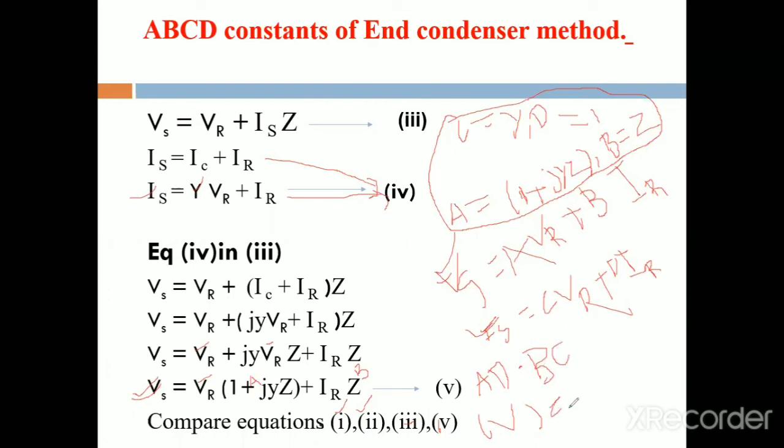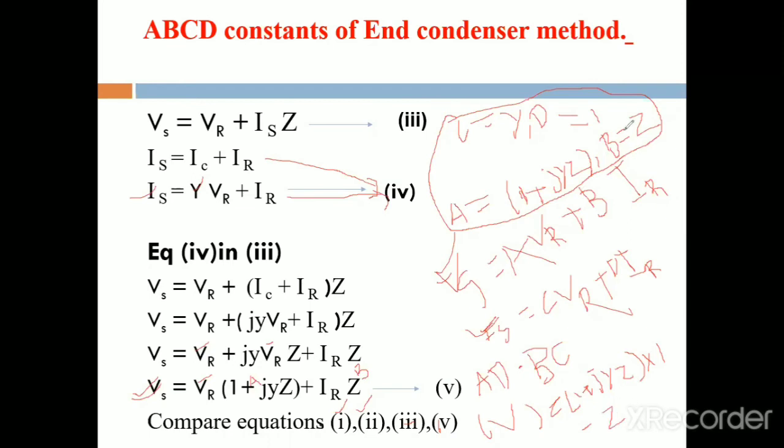That is 1 plus YZ by 2, into D, what is D? 1, minus B into C. What is B?